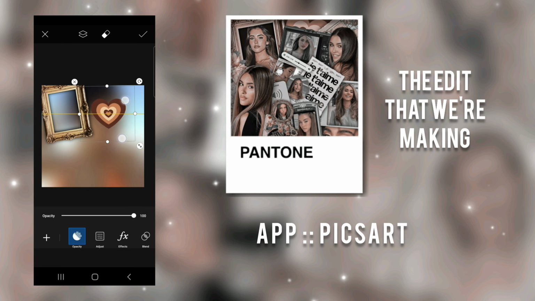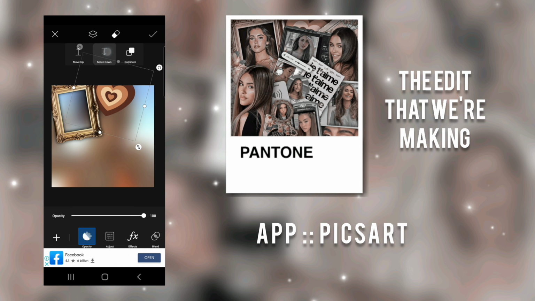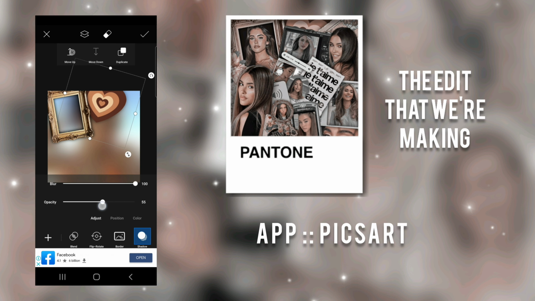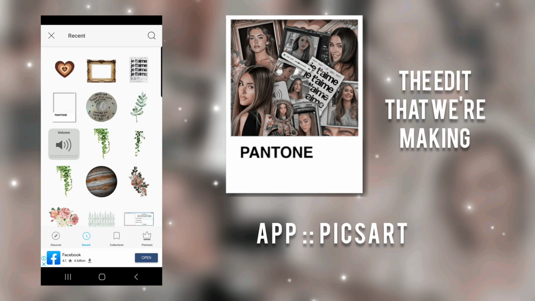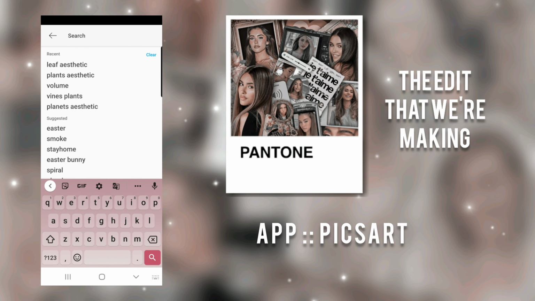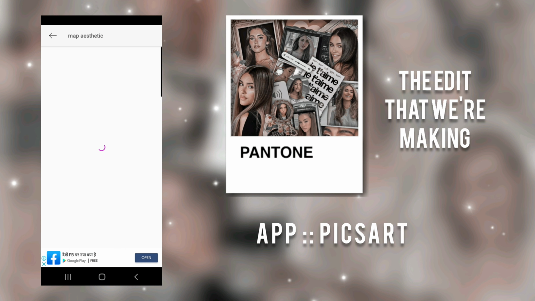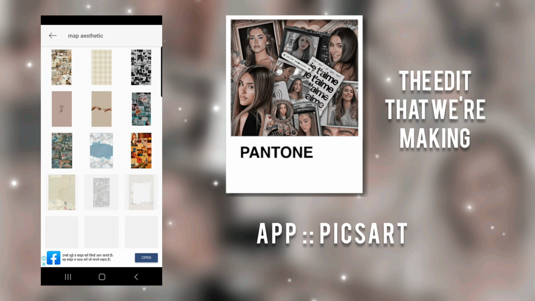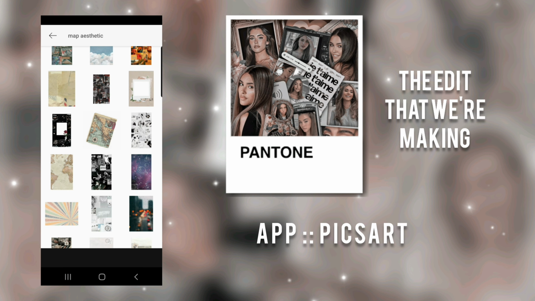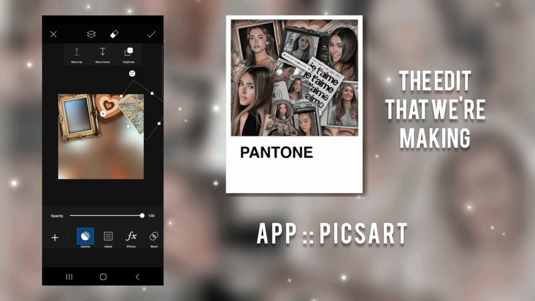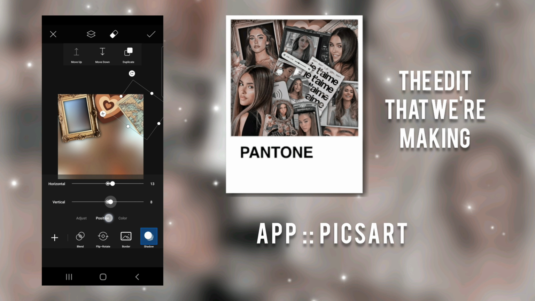Now I'm gonna add this trending brown heart. If you're in the editing community right now, you must be knowing that this is also very trending right now. Now I'm going to add a map sticker which I haven't used before, so I'll have a hard time searching for that, and you're going to see the process of me searching for it. Map aesthetic. Okay, found it. That was quick. I'm becoming less dumber by the day. You should be proud. Now I'm gonna add this map here and add some shadow to it.